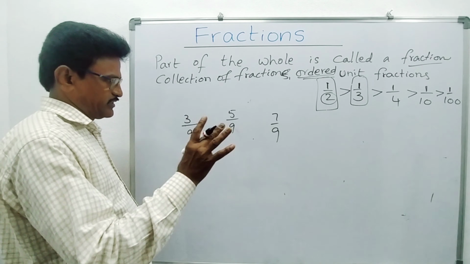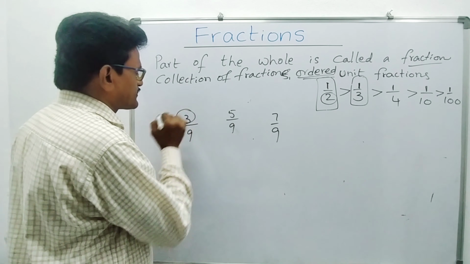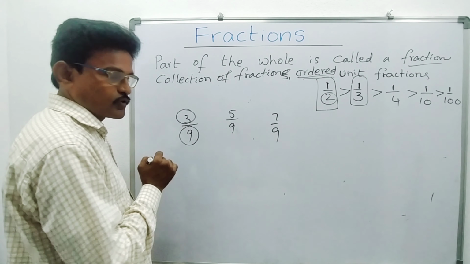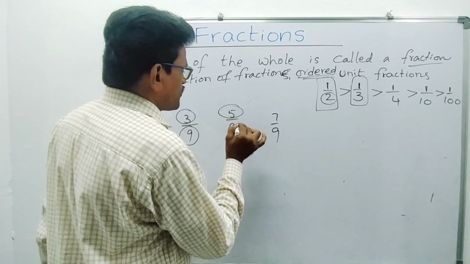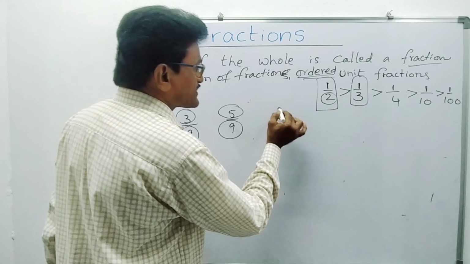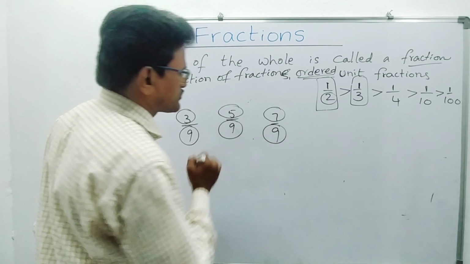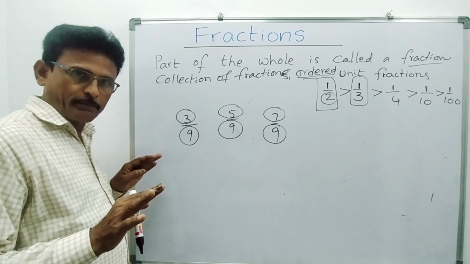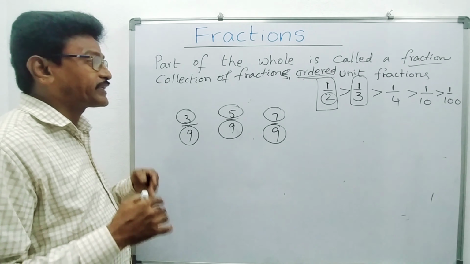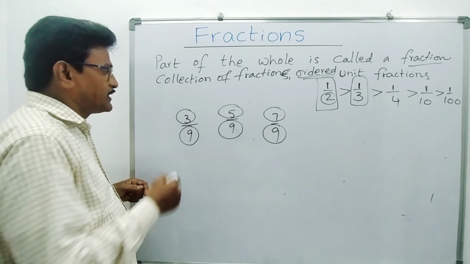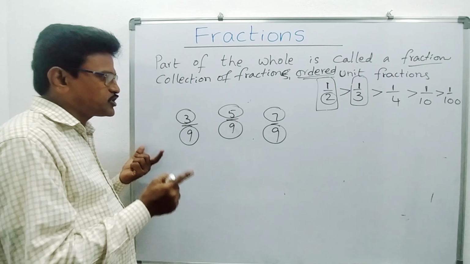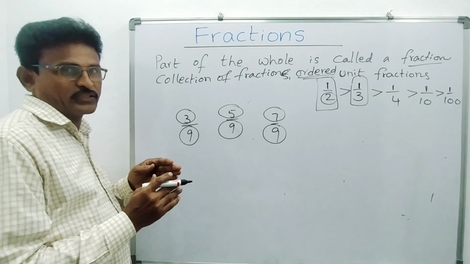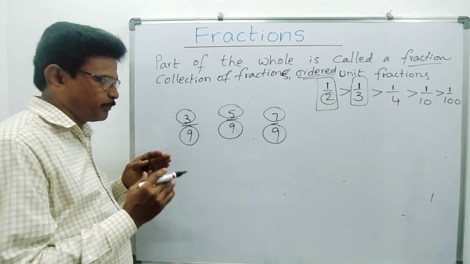Again, you compare like this. 3 cakes for 9 students. Here 5 cakes for 9 students. Here 7 cakes for 9 students. The number of students is the same, but the number of cakes is different. 3 cakes for 9 students means each person will get 1 by 3, a small part.